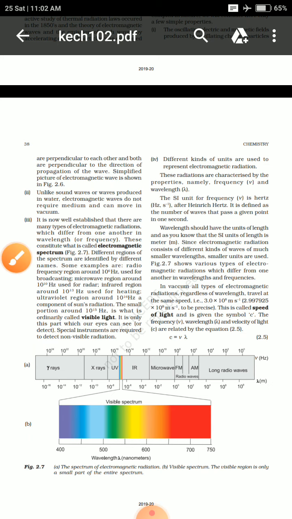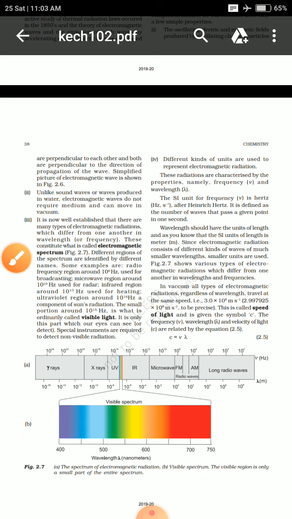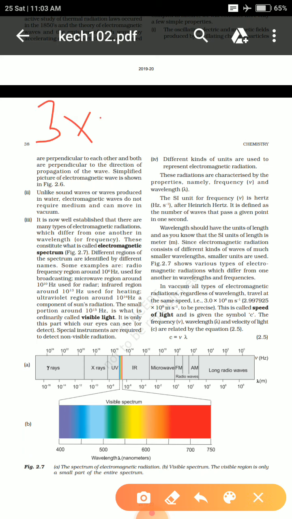One more small thing: electromagnetic radiations, when they are considered, are considered at the speed of light. The speed of light is 3 into 10 to the power 8 meter per second.